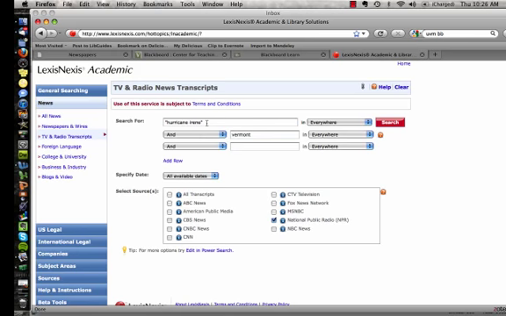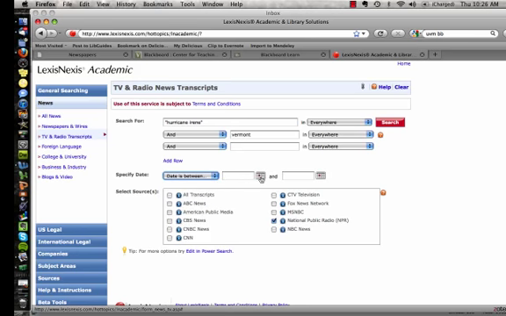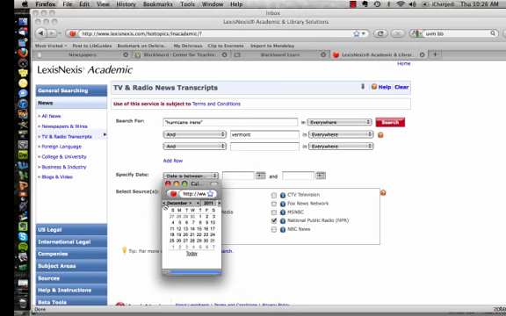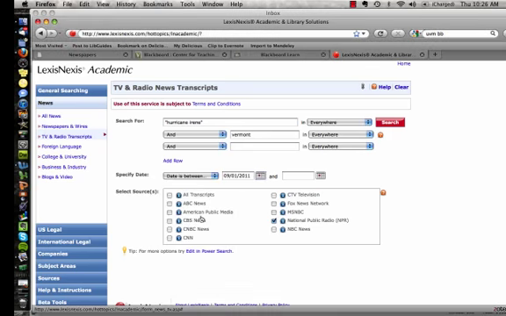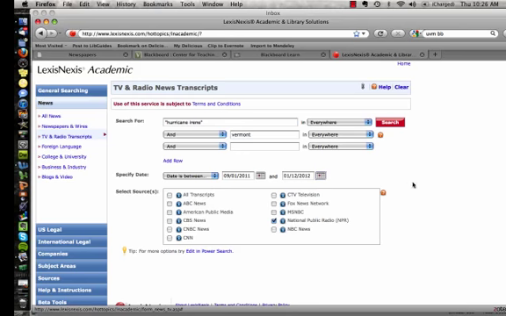So I have a phrase, I have a place, and let's set some dates. Date is between. We can use the little calendar function, go back, and let's set it for the beginning of September, and run it through today. That's fine. Okay. We'll run that search,